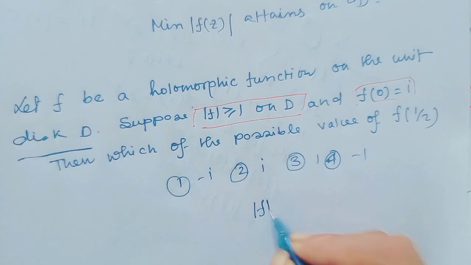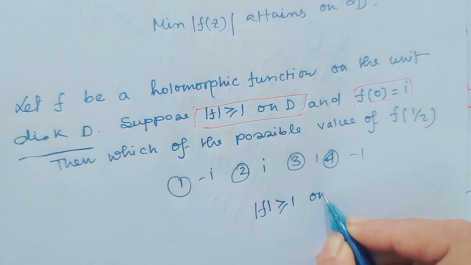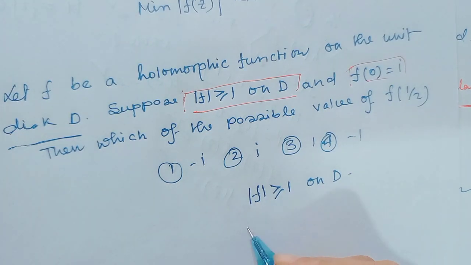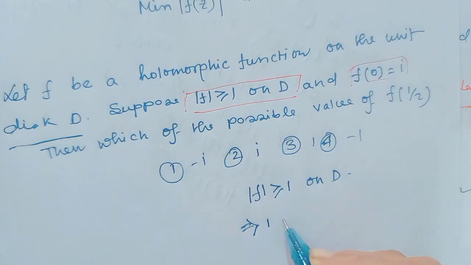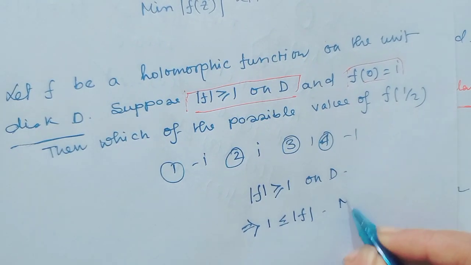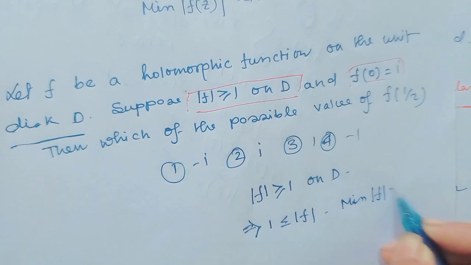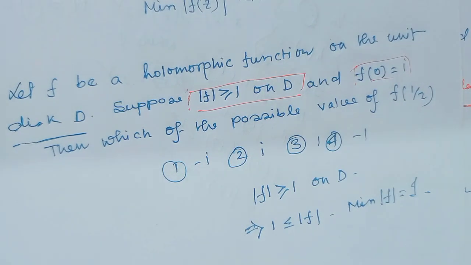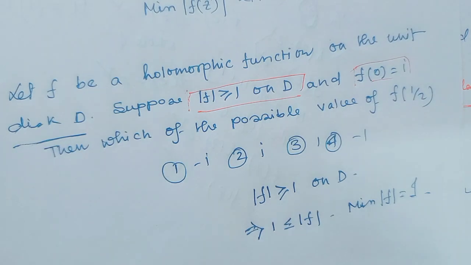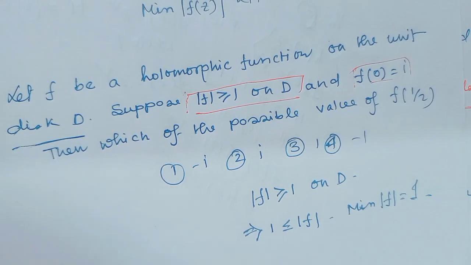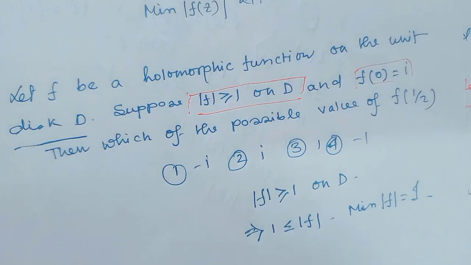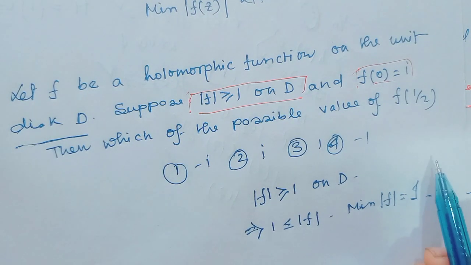Here modulus of f is greater than or equal to 1 on the domain D, that implies 1 is always less than or equal to modulus of f. That means the minimum value of modulus of f equals 1. Now we have to show where this minimum value exists. If this minimum value exists in the domain, then we can tell the function is constant. If it exists on the boundary of the domain, then the function is not constant.